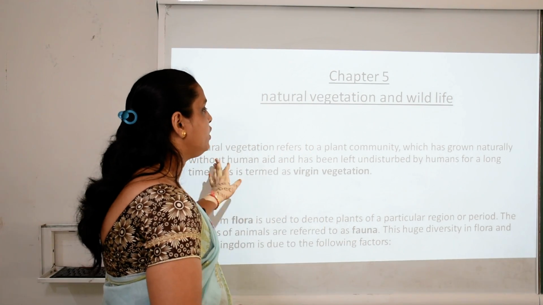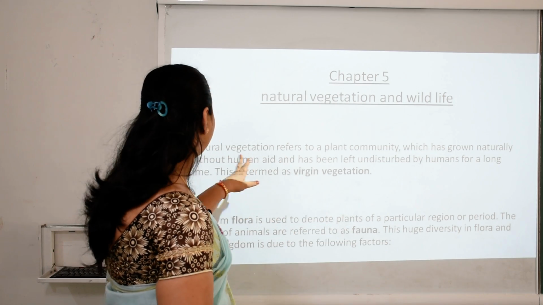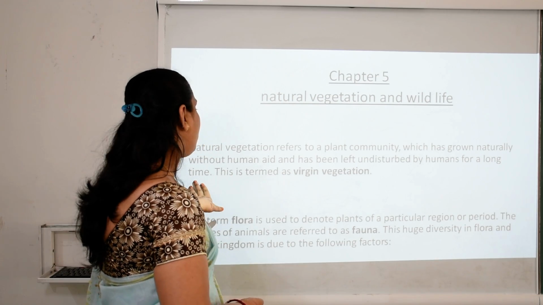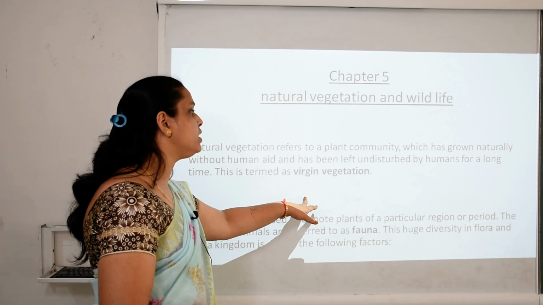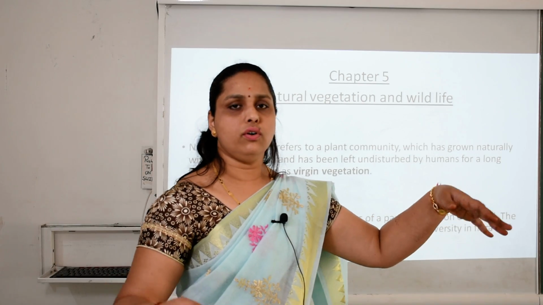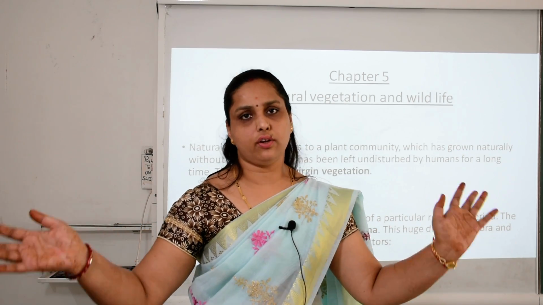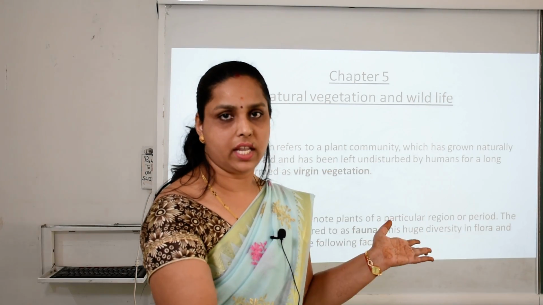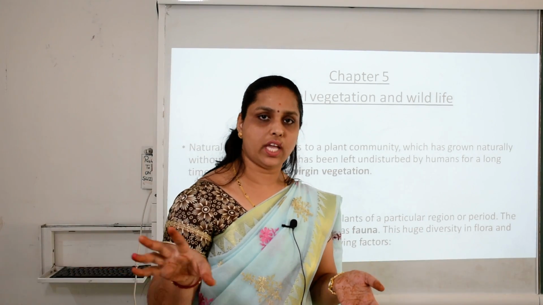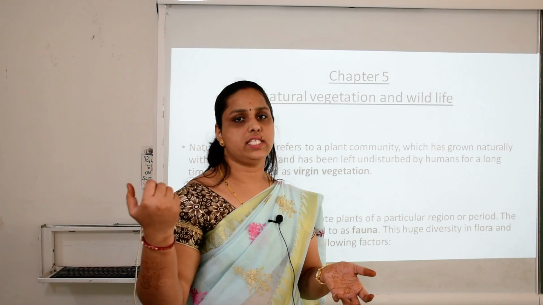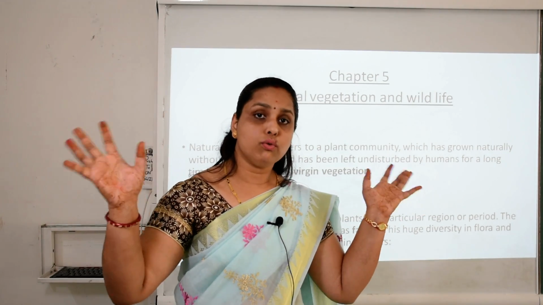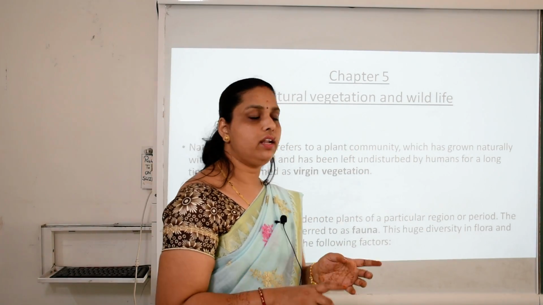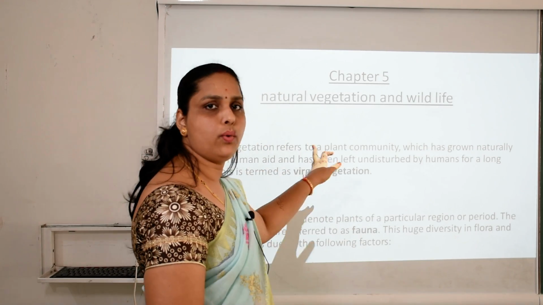Natural vegetation refers to a plant community which has grown naturally without human aid and has been left undisturbed by humans for a long time. This is termed as virgin vegetation. Clear? So numerous plants grow easily, and if people are not disturbing them, like some forest areas, those plants grow easily there. And a huge number grow there. So all those plant communities together are counted as natural vegetation.